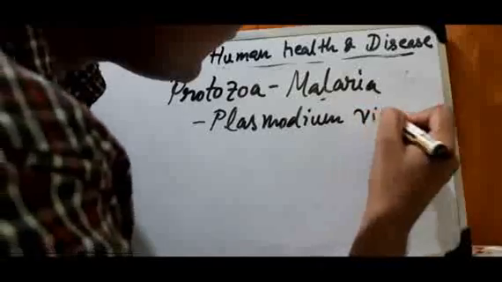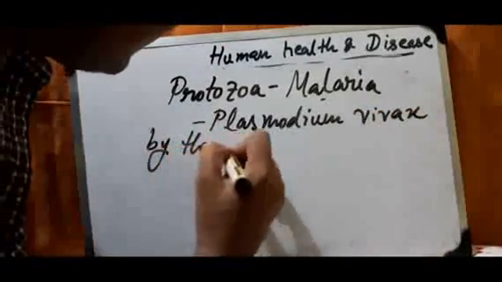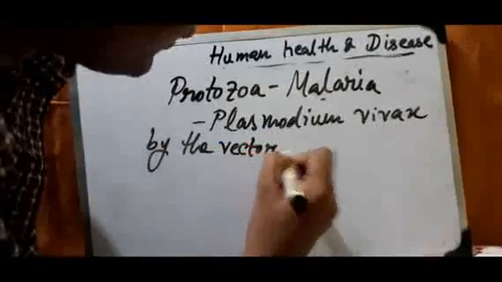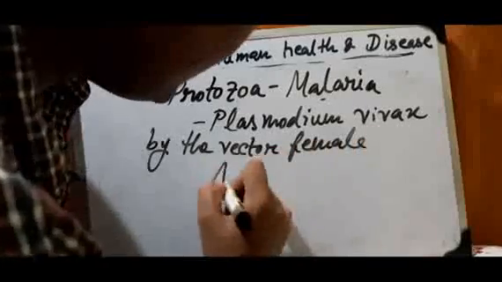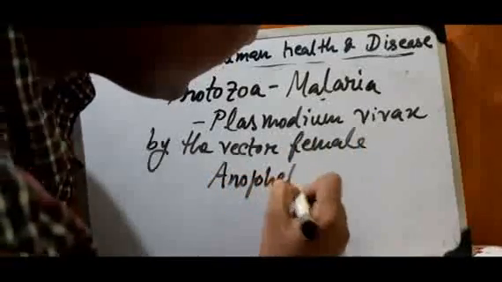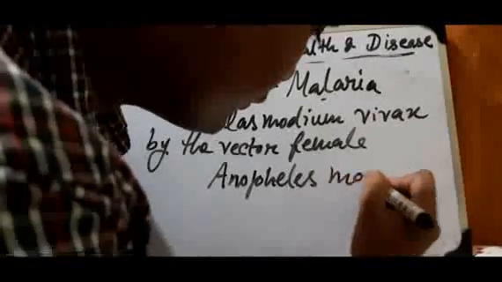Plasmodium vivax, transmitted by the vector female Anopheles mosquito.